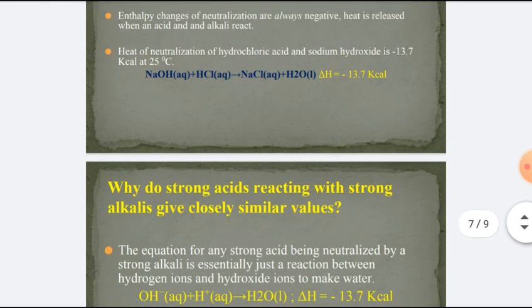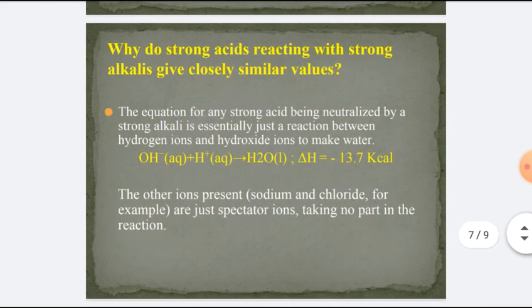Why do strong acids reacting with strong alkalis give closely similar values? We make the assumptions that strong acids and strong alkalis are fully ionized in solution and that the ions behave independently of each other. For example, dilute hydrochloric acid contains hydrogen ions and chloride ions in solution.